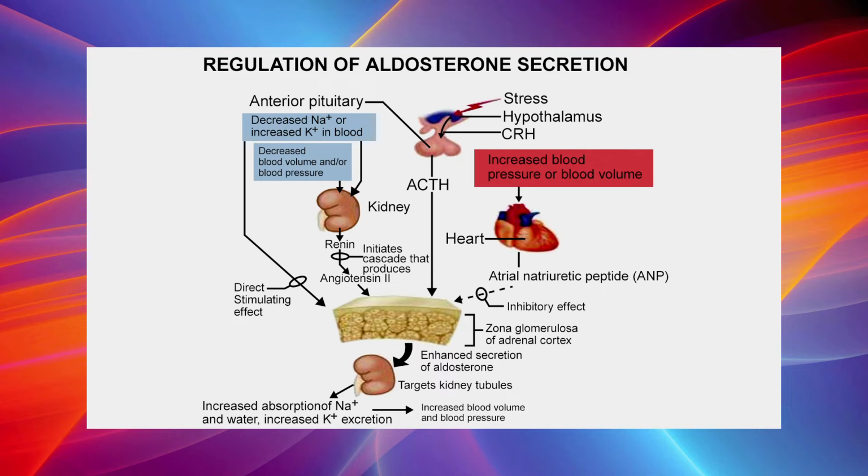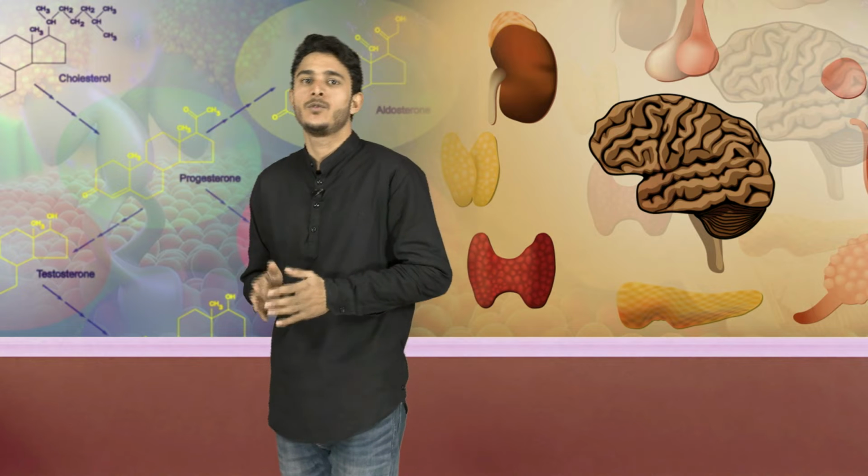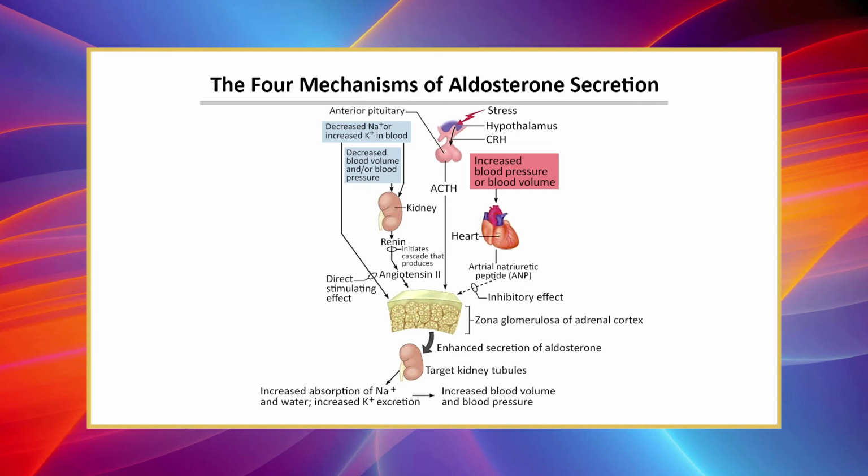Regulation of aldosterone secretion by the zona glomerulosa cell is almost entirely independent of regulation of cortisol and androgens by the zona fasciculata and zona reticularis. The aldosterone secretion is regulated by 4 important factors, which are increase in potassium ion concentration in the extracellular fluid, decrease in sodium ion concentration in the extracellular fluid, decrease in extracellular fluid volume, and the presence of adrenocorticotropic hormone, ACTH.